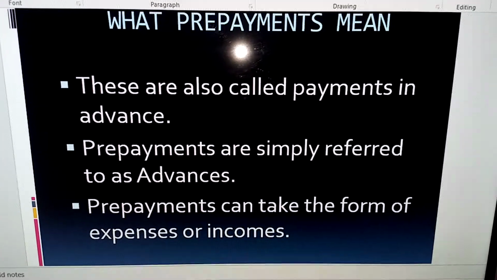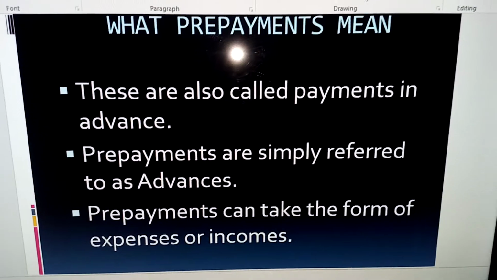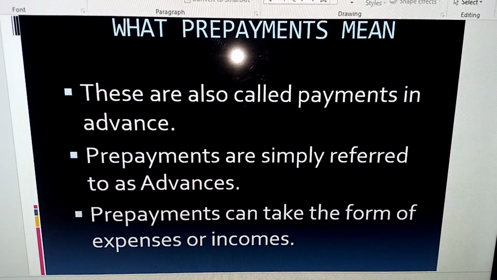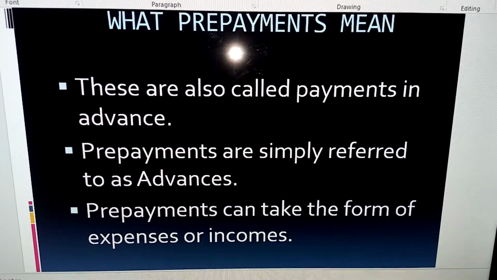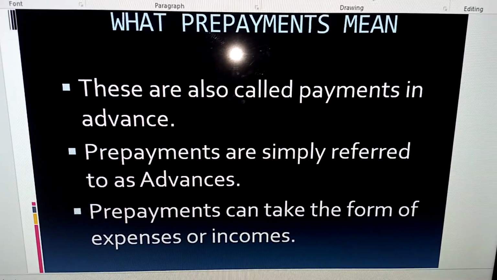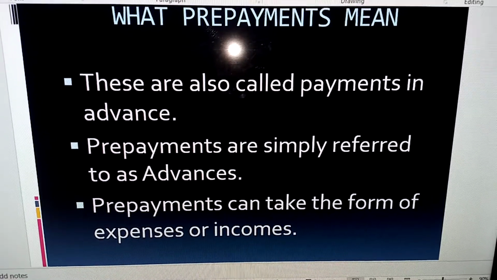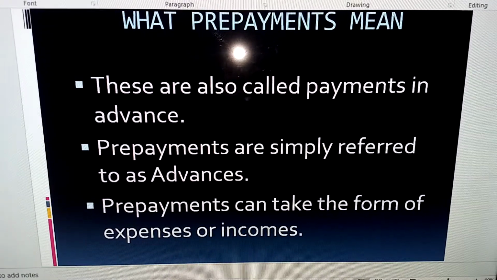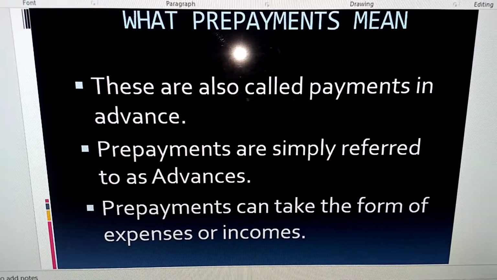Now, remember that the prepayment is an adjustment to the final account, which includes the trading profit and loss account, or the comprehensive income statement, and the balance sheet, which is called the statement of financial position. Now, when you have prepayment, what do we actually mean?